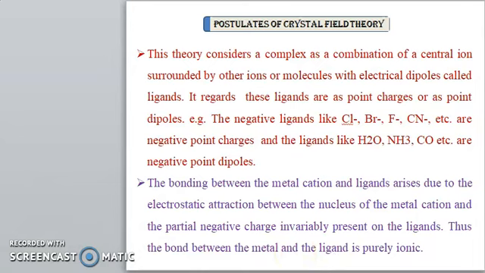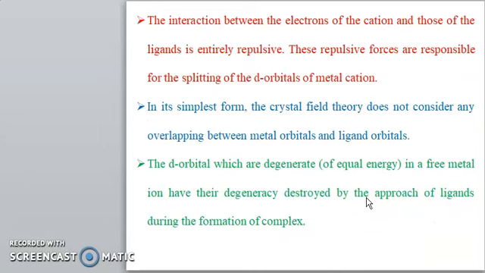The bond between this metal and ligand is purely ionic. One central metal has a positive charge and the ligands have a negative charge, so these are ionic. Then the interaction between the electrons of the cation and those of the ligands is entirely repulsive.